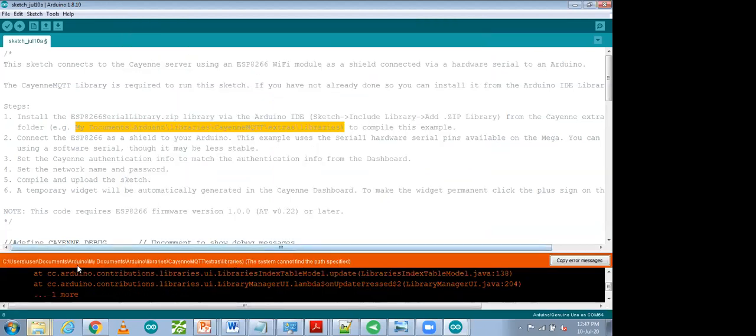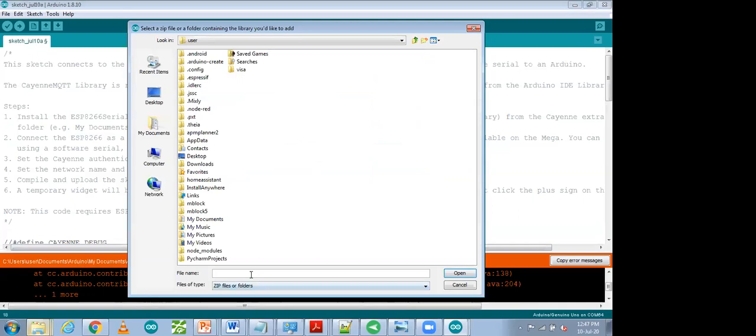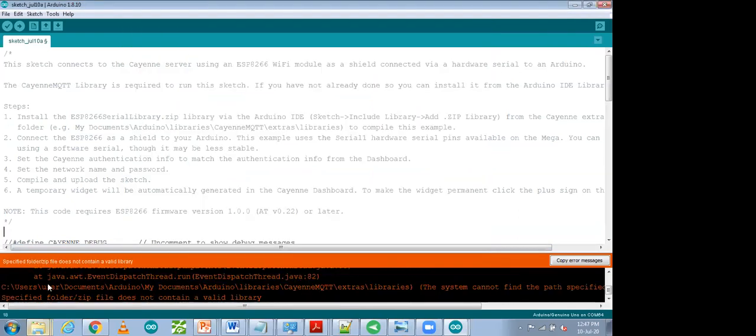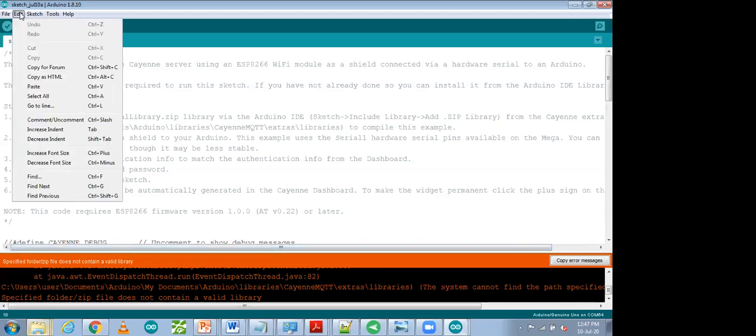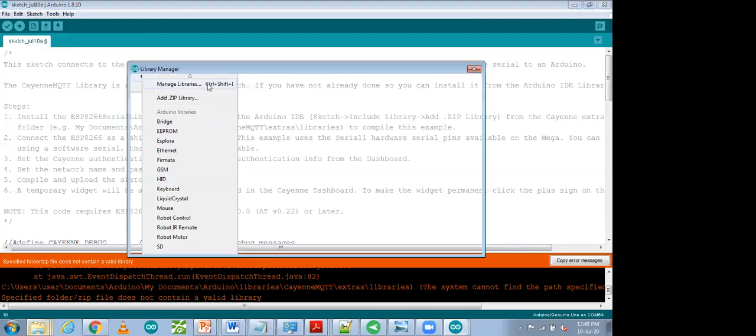So it's showing some error because the library is not available in that path. Again, I'm going to do it. Include library, add zip library, paste your path over here. Enter it. So the specified path does not contain a valid library. Again, I have to go over there. The library is not added. Include library, manage library, add zip library. Sorry, we have to click on add zip, not manage library.